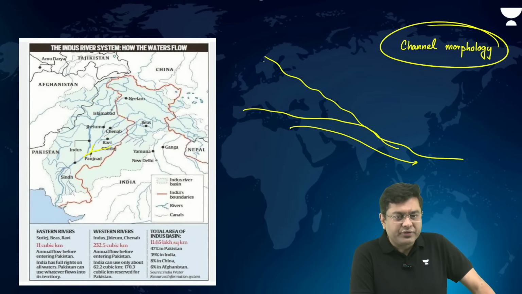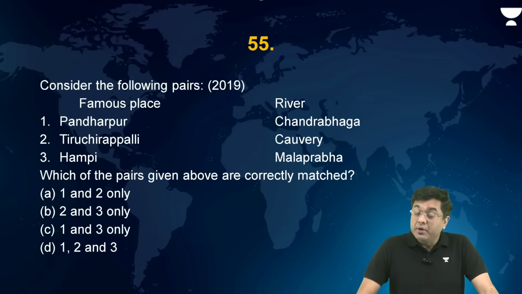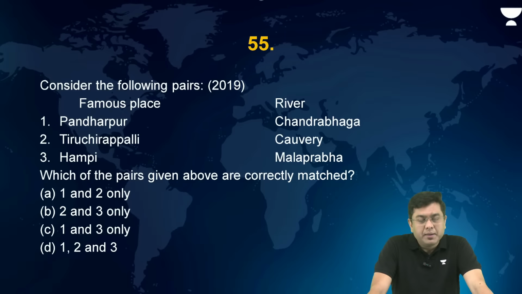Okay? Yes, correct. Now consider the following pairs: Pandharpur, river Chandrabhaga; Tiruchirappalli, Kaveri; and Hampi, Malaprabha.